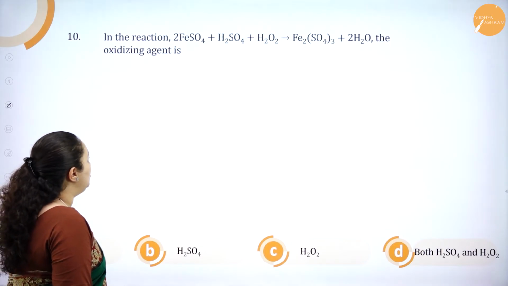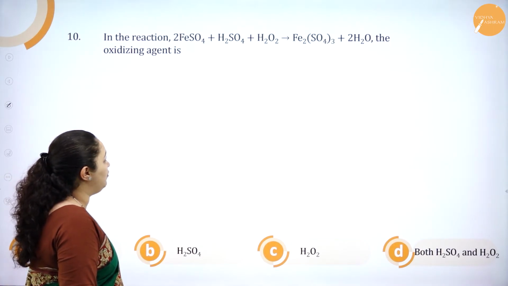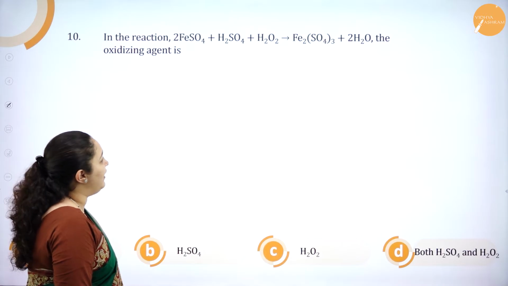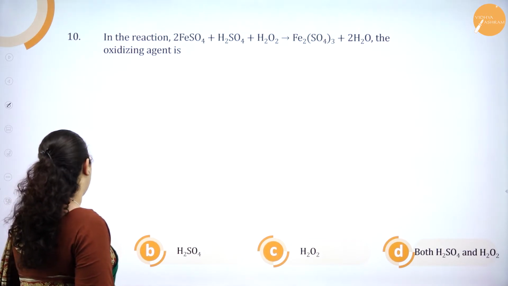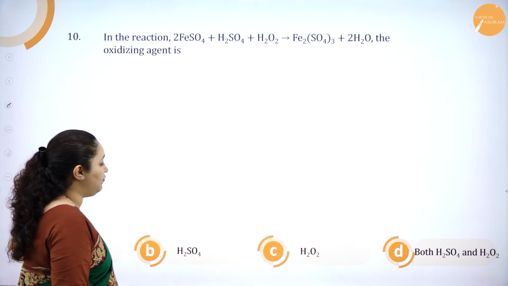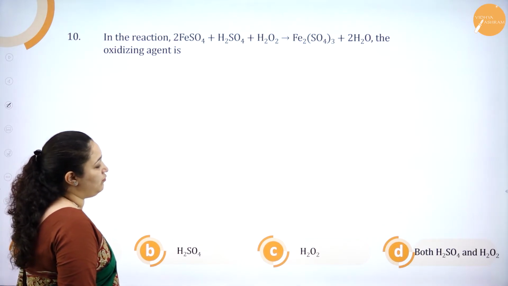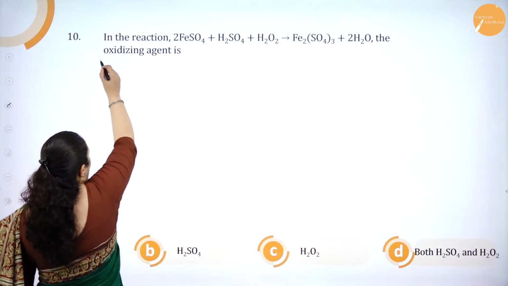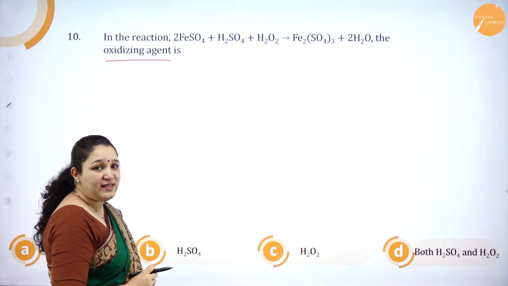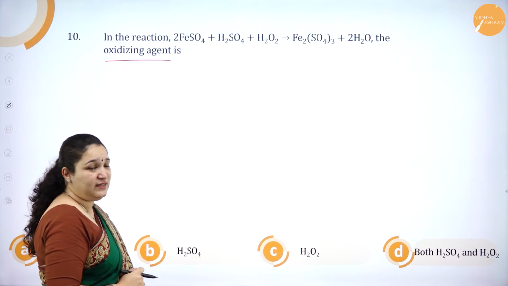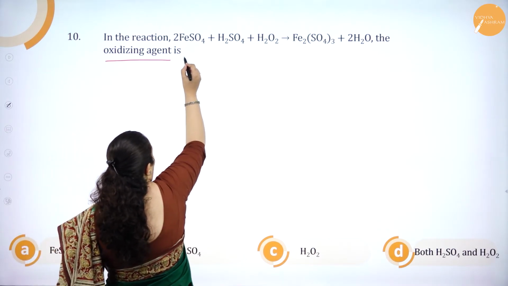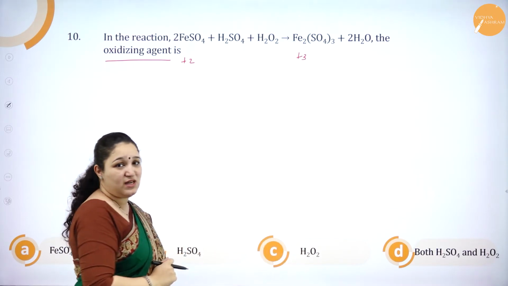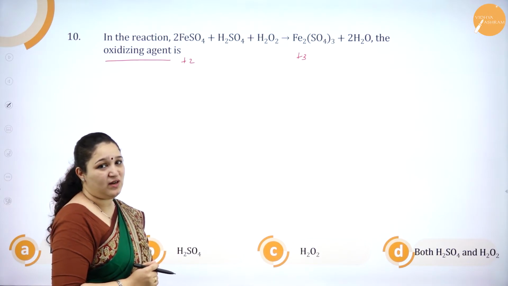In the reaction 2FeSO4 plus H2SO4 plus H2O2 giving Fe2(SO4)3 plus 2H2O, the oxidizing agent is FeSO4, H2SO4, H2O2, or both H2SO4 and H2O2. So what is the question here? They are asking us which is the oxidizing agent. Oxidizing agent is the one which undergoes reduction, isn't it? So we'll see. Here iron is in +2 state. Here it is in +3 state. So it is an increase in oxidation number. So it is undergoing oxidation reaction, isn't it?